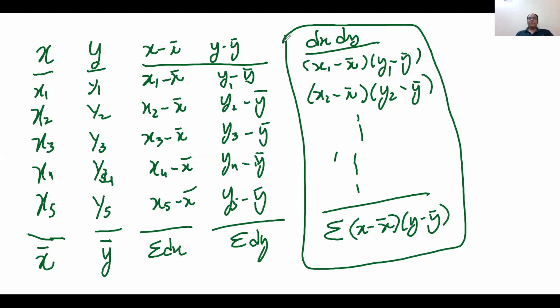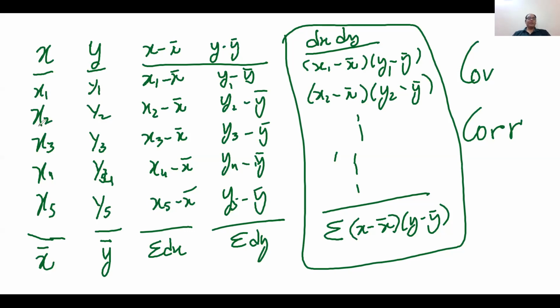If you remember this concept, then I can explain the two important concepts which come from here. These two concepts are known as covariance and correlation. Before moving to the next slide, just see this once again.